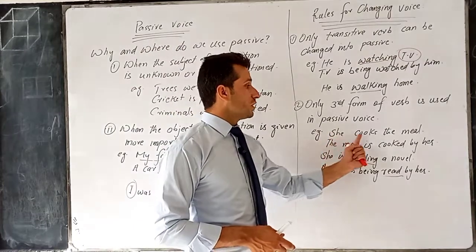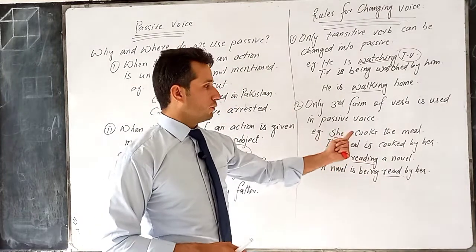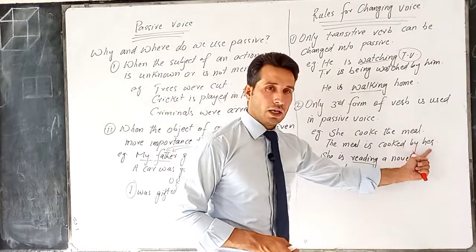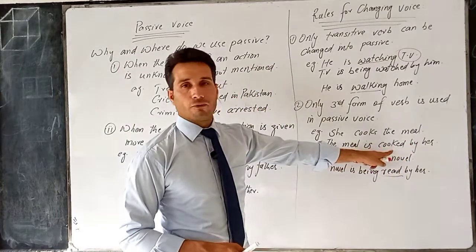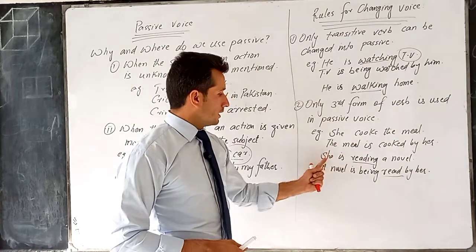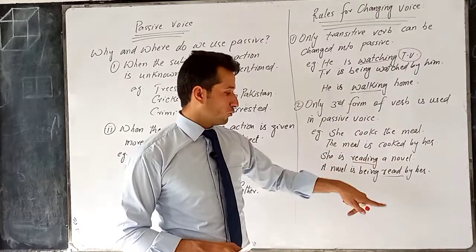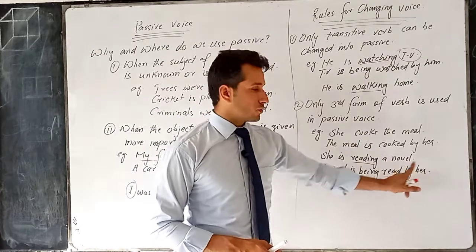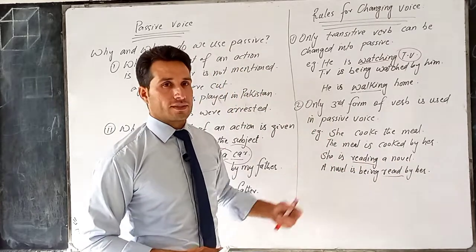For example, she cooks the meal. Here we have first form with s, present simple tense, but when we convert it into passive voice, the meal is cooked by her. Again, it is the same present simple tense, but the form of verb is third. Okay? She is reading a novel, ing form, but when we convert it into passive voice, a novel is being read by her. So read is the third form of verb. Okay? We have some more rules, we'll discuss it here.